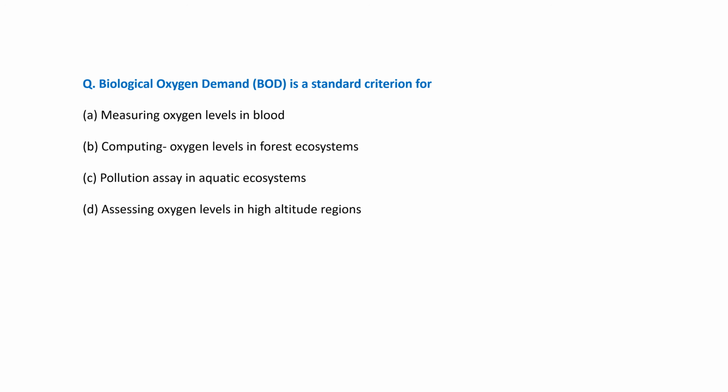So the first option is measuring the oxygen level in blood. No, this is the wrong answer. Computing oxygen level in the forest ecosystem. No, we are not using BOD for the forest ecosystem. Pollution assay in the aquatic ecosystem, right? We measure the pollution level of an aquatic body with the help of BOD. The last one is assessing the oxygen level in high altitude regions. Again, this is the wrong answer. So the right answer is the pollution assay in the aquatic ecosystem.